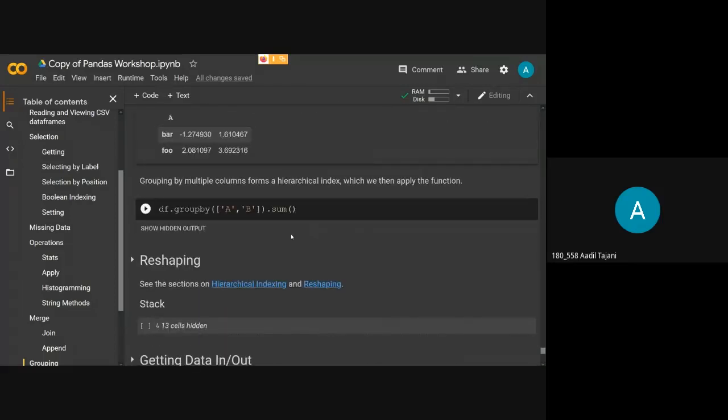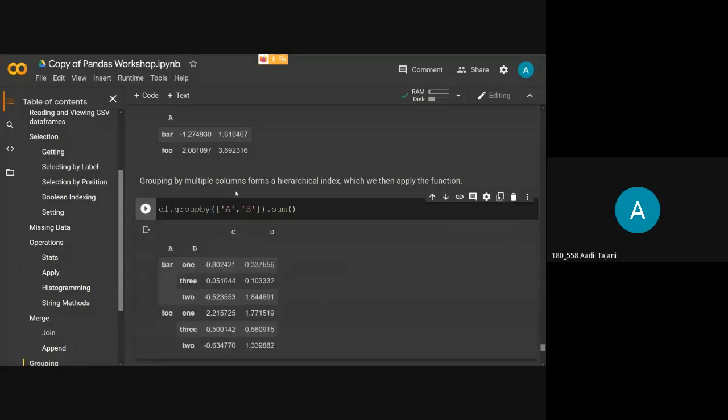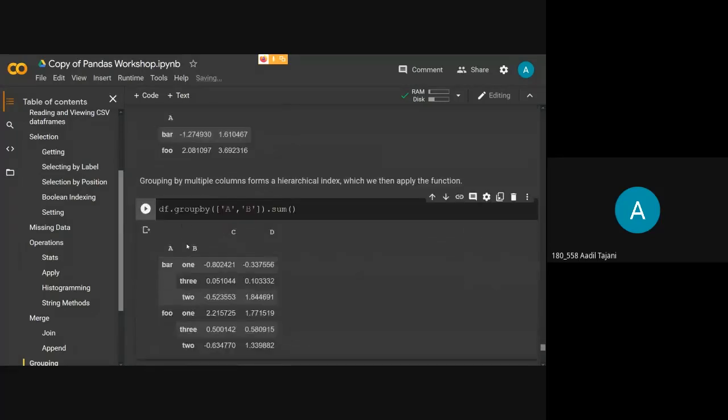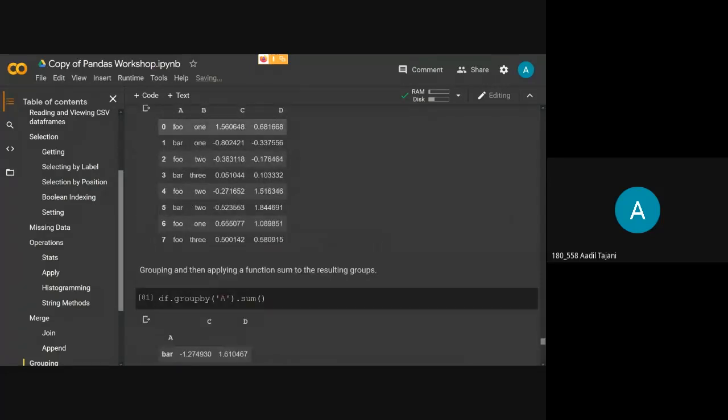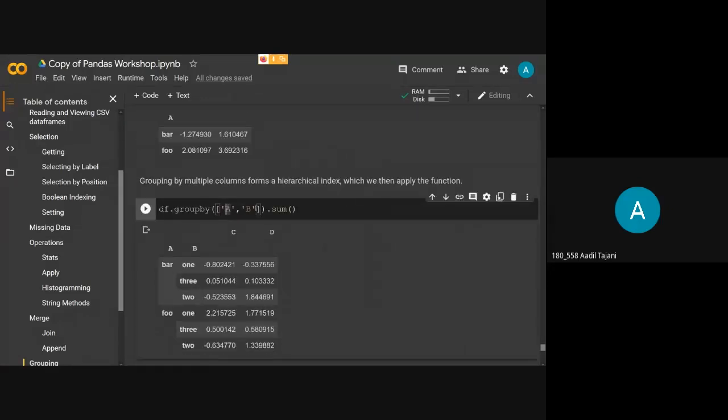Now you can also group values by two columns. You can see here. Okay, so now here I got grouped values of bar and foo together. But what I want is grouped values of two columns, A and B. So I have mentioned A and B columns in this group by function, and I have applied sum to it. As you can see here, it has taken two unique values from column A, and then it has taken unique values in column B, and it has grouped them together.